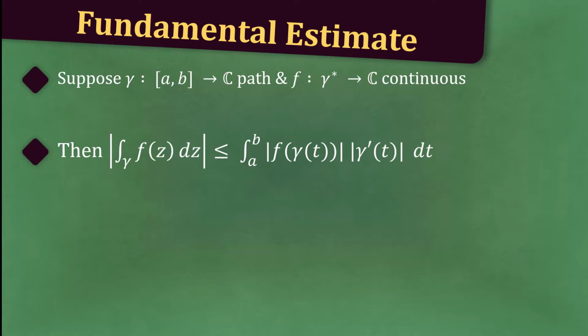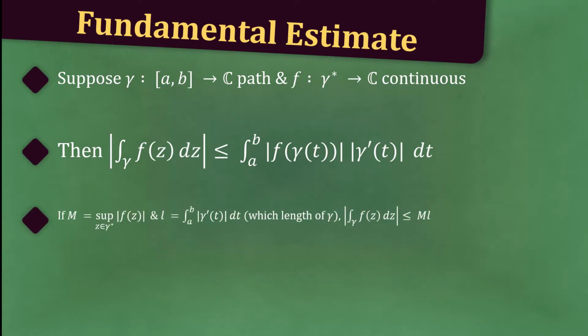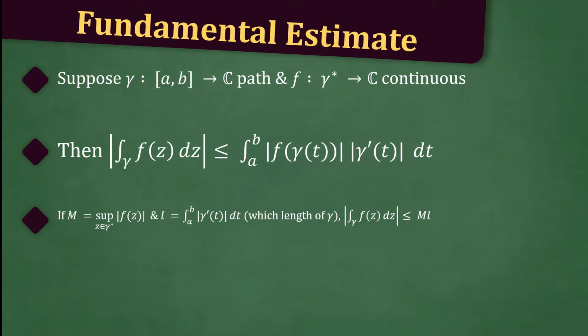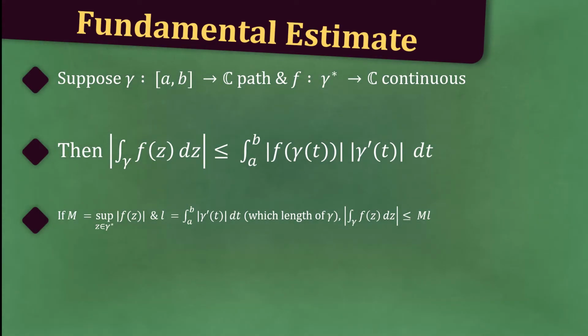dt. A corollary of this is that if M is equal to the supremum over all z in γ* of the modulus of f(z), and L is equal to the integral from a to b of the modulus of γ'(t) dt, which is the length of γ, then the modulus of the integral over γ of f(z) dz is less than or equal to M times L.